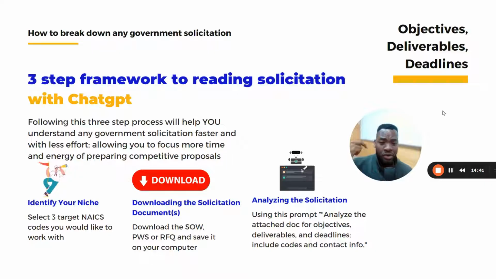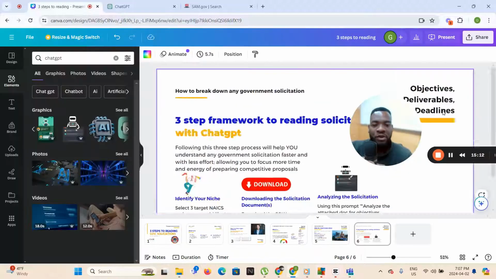Number two, when you have put that industry into sam.gov and you have selected the bid, make sure it's an RFQ, a request for quote. You have decided that you want to bid on this particular solicitation. You want to download the statement of work or the performance work statement. I'm going to talk about these documents in my next video. After that, you're going to want to analyze the solicitation using this special prompt. This is the special prompt I promised.